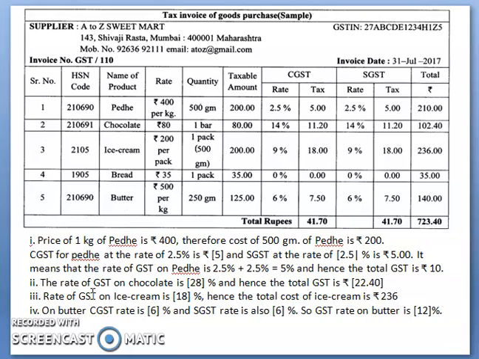Now come to the rate of GST on ice cream, which is 18%. Hence the total cost of ice cream will be 236. On butter, the CGST rate is 6% and the SGST rate is 6%, so the GST rate will be 12%. 6 plus 6 will be 12%. So I hope you have understood the first tax invoice of the chapter.